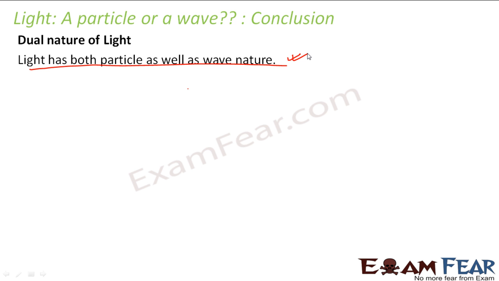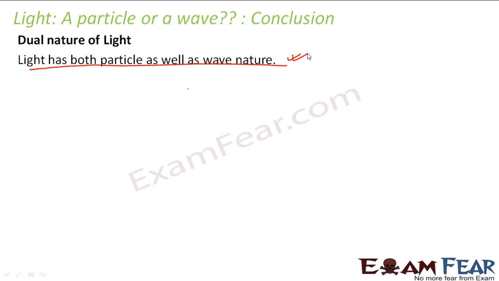When I talk about the wave nature of light, we talk about some properties of wave nature. For example, interference, diffraction, polarization, they are all properties related to wave nature of light. When light behaves as a wave, at that time light displays all these properties. So in this lesson, we will study all these properties, right?